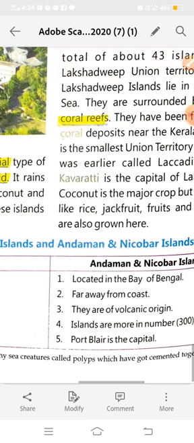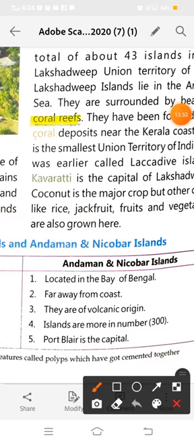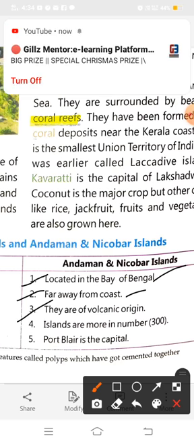And where are the Andaman and Nicobar Islands? They are in the Bay of Bengal, located on the east side of India. They are far away from the coast of the mainland of India, and they are of volcanic origin.